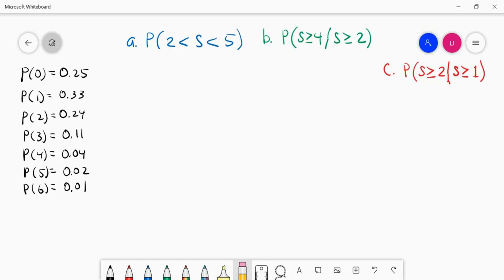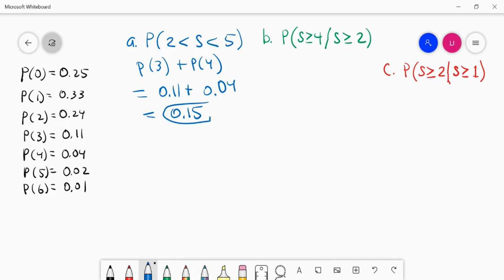Okay, for this problem in part A, you're asked to find the probability the number of storms will be greater than 2 and less than 5. So that will be the same thing as asking for the probability there's going to be 3 storms or 4 storms. So probability of 3 storms is 0.11 plus probability of 4 storms is 0.04. That gives you a total probability of 0.15.